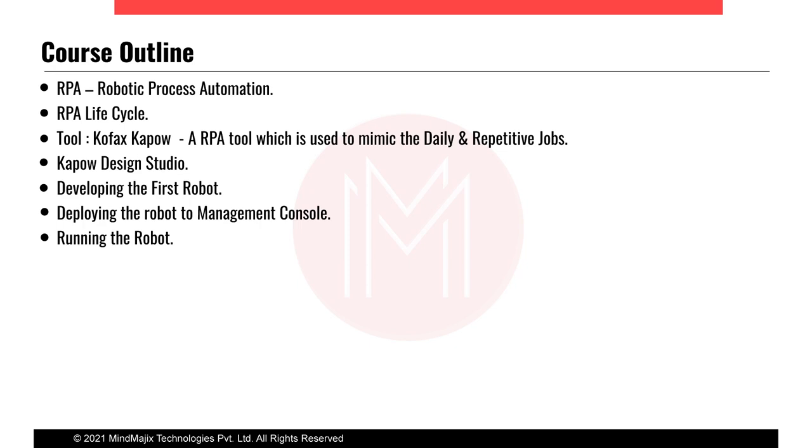So in this course, we will be learning the RPA industry, robotic process automation, what all comes in RPA, and the RPA life cycle, which I have already explained. So all these four phases we will be understanding in detail. And the tool, as I already mentioned, we'll be having the Kofax tool in this course. This is the tool used to mimic the daily and repetitive work where humans do the same work daily. There we can deploy the robots and remove the involvement of humans in these repetitive jobs. The next topic will be Kofax Design Studio.